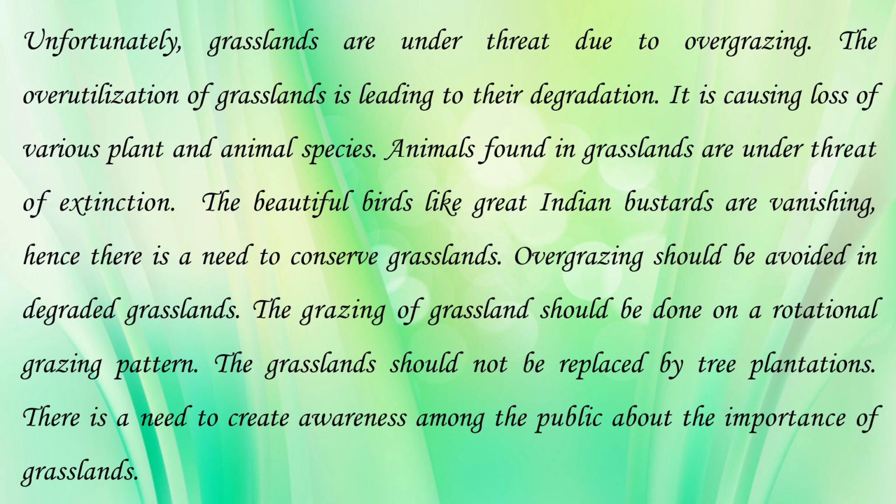So overutilization of the grasslands or overgrazing of the grasslands is leading to their degradation. So it means we must conserve the variety of plant and animal species or the insects present in the grasslands. Animals found in the grasslands are under the threat of extinction. So beautiful birds like great Indian bustards are also vanishing.